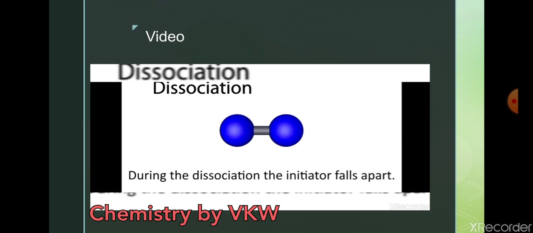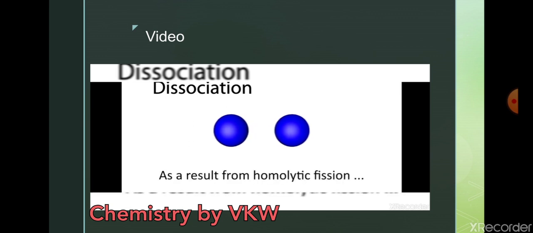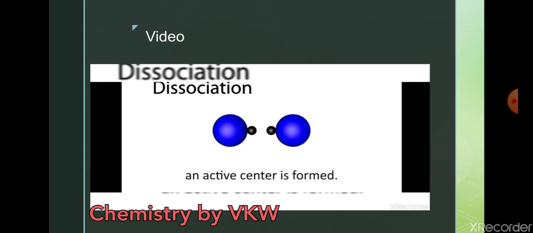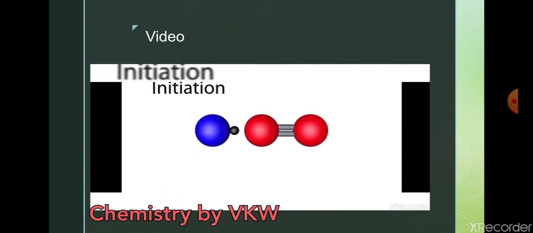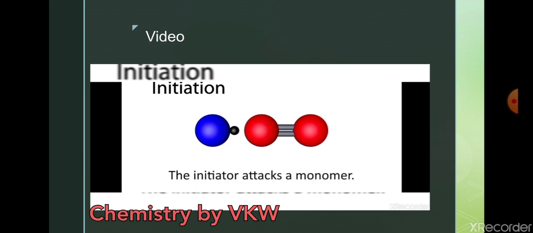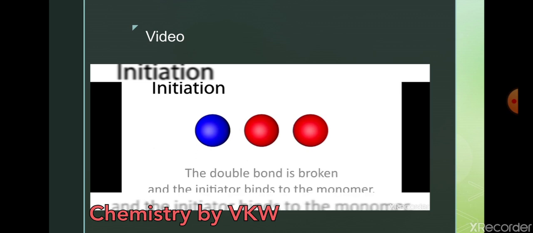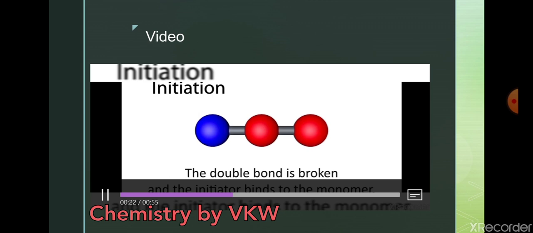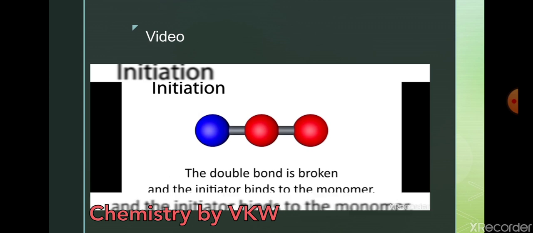Dissociation: see here, the carbon-carbon single bond breaks, resulting in homolytic fission, and what is this? Formation of radical. Okay, initiation: the radical is going to break the carbon-carbon double bond, and then a carbon-carbon single bond forms. The blue one is the radical, the red is the carbon double bond. So that single radical attacks the carbon-carbon double bond and forms a single bond.